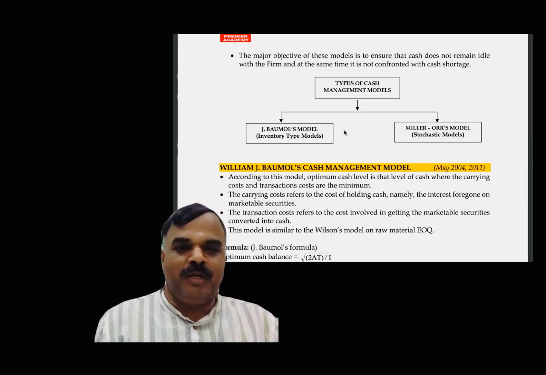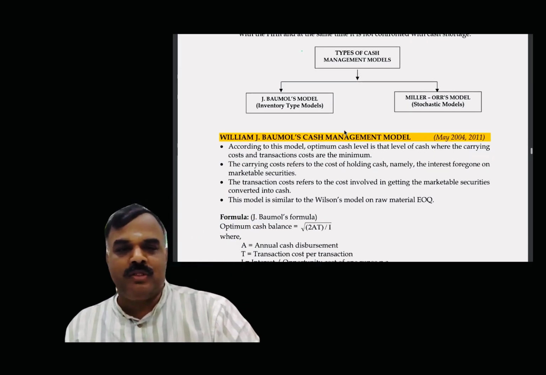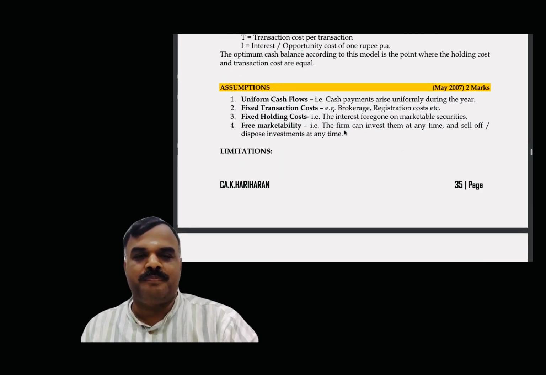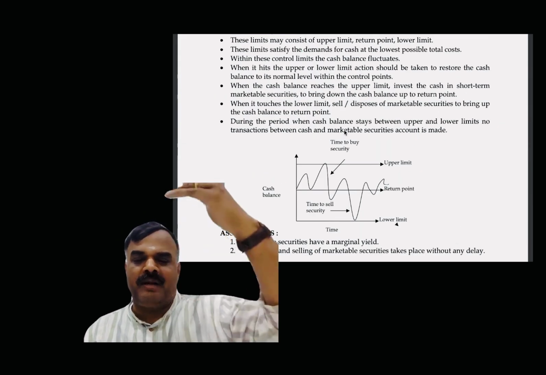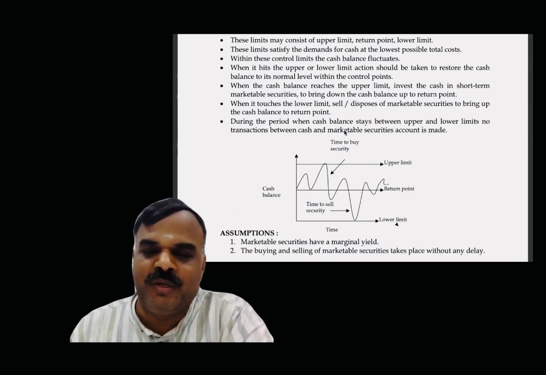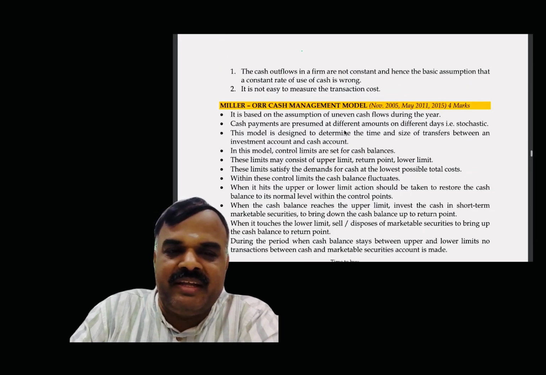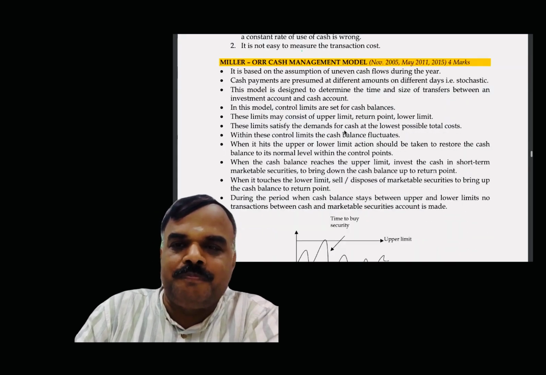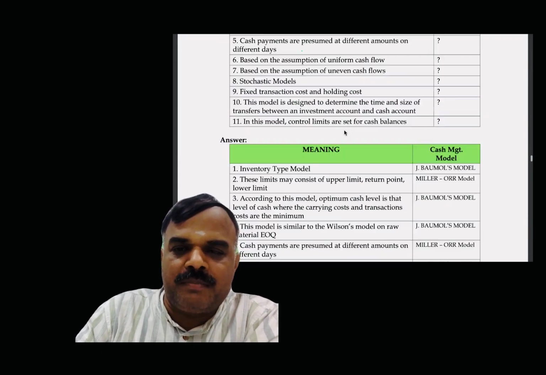Unlike the previous Baumol's model, by way of formula you can't identify the portion. So we have to go with respect to limits: upper limit, lower limit, under limit. That concept we want in the Miller or cash management model. Those things we have discussed enough in the regular class itself. Right or not? Yes, sir. Frequently asked question.